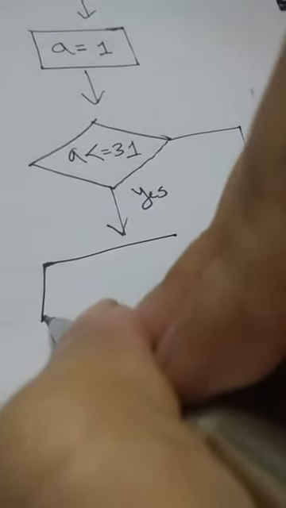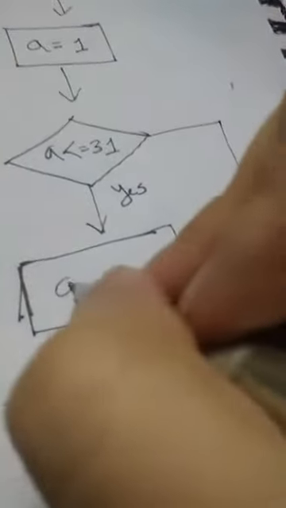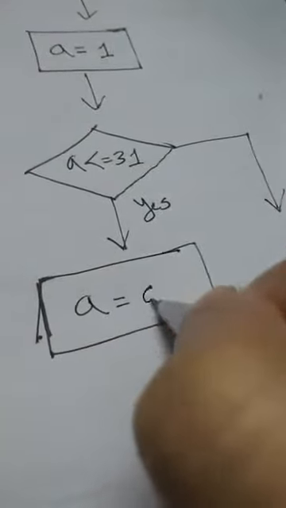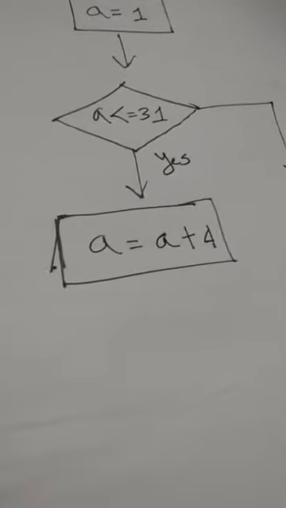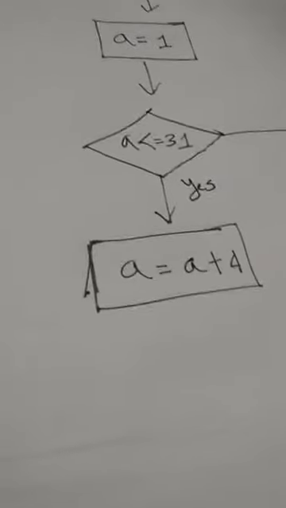Since it's the first day, let's get a process here: loop increment. This is the portion of the loop increment. A plus 4. Can you see it? A plus 4, because every 4th day he is actually going to the office.